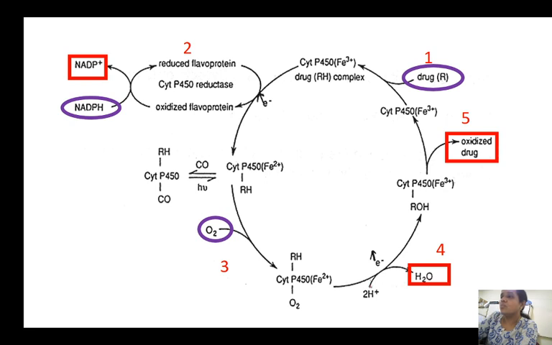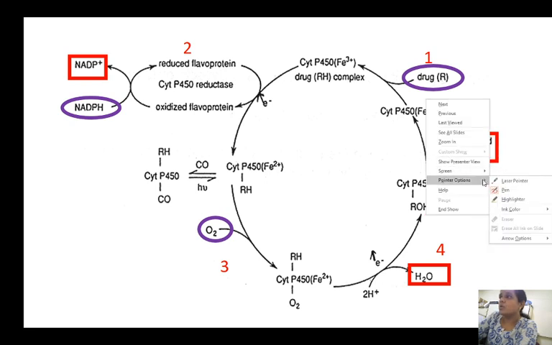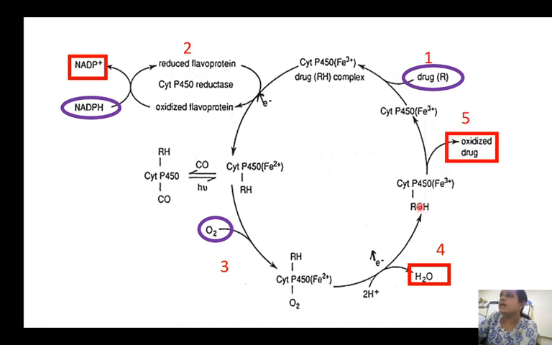Now the other oxygen atom will get associated with the drug. Now this drug is monooxygenated. Once this drug undergoes monooxygenation, it will get detached from the enzyme. Now once again the enzyme is free to pick up another molecule of the drug.